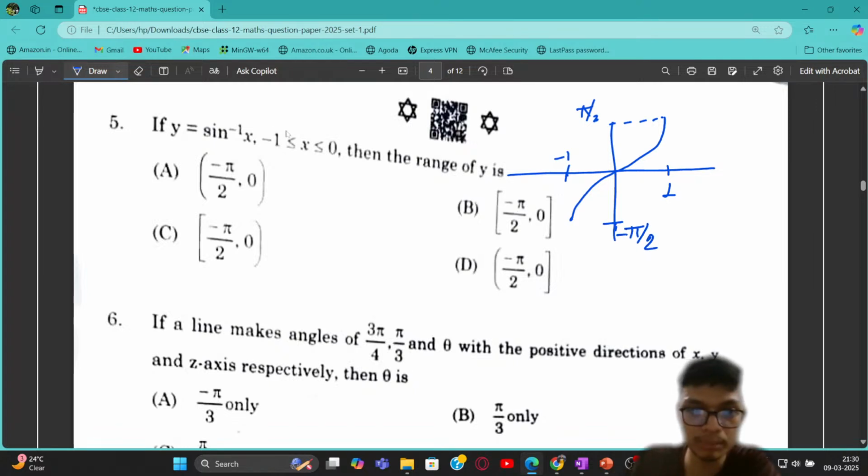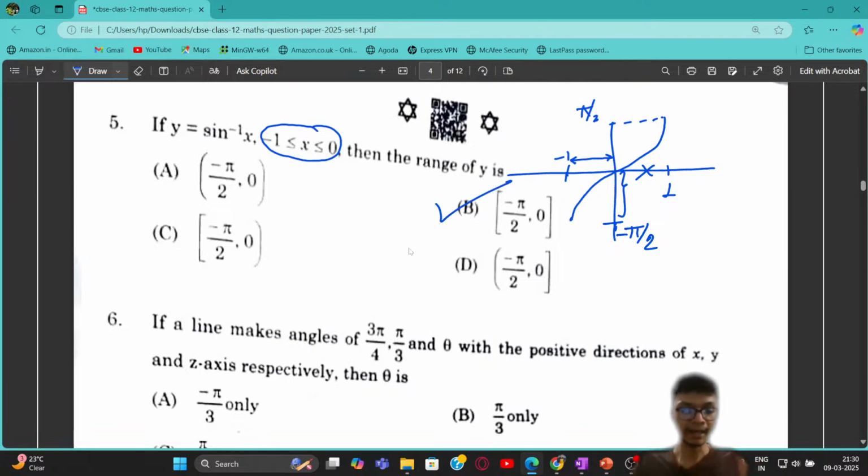So what is mentioned in the problem is that the x value is going from minus 1 to 0. So it is only taking up this part of the interval, right? It is not taking this part. Therefore, the y value will definitely go from minus pi by 2 to 0. 0 is included, minus 1 is included, so both of them will be included. So option B is going to be the correct answer. It was simply about the concept of closed interval and open interval. Just simply use the graph and you will know how to solve it.